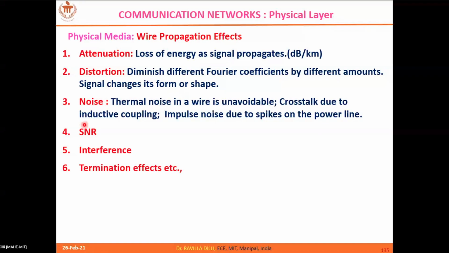That means that your signal strength should always dominate the noise. So that's how you have to decide your transmitting powers. And interference is something like noise, an unwanted signal, but it's a wanted signal for somebody else. So interference is an unwanted signal for your transmission, but it is actually a wanted signal for